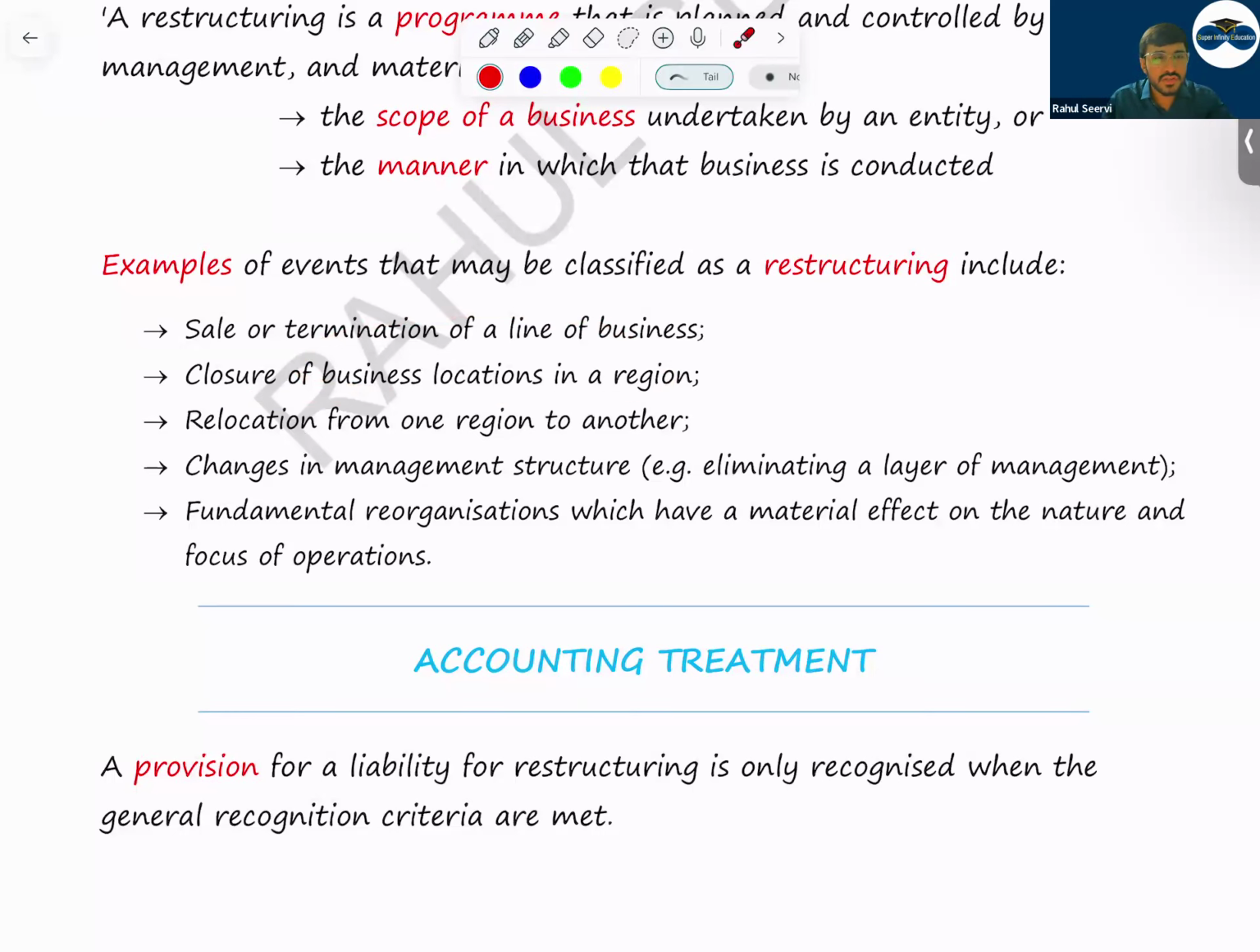Closure of a business location in one of the regions. Let's take, I'm doing business in Jammu and Kashmir. I'm not doing it now. I do the business in Delhi. I concentrate only on the south. Relocation from one region to another region. We are shifting our business.